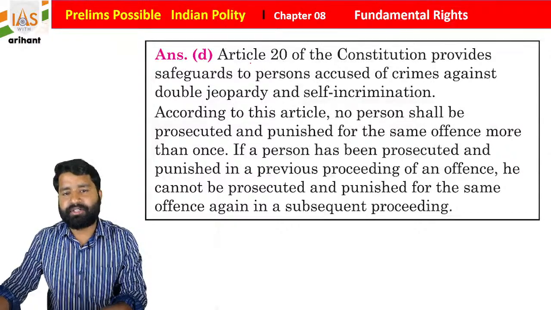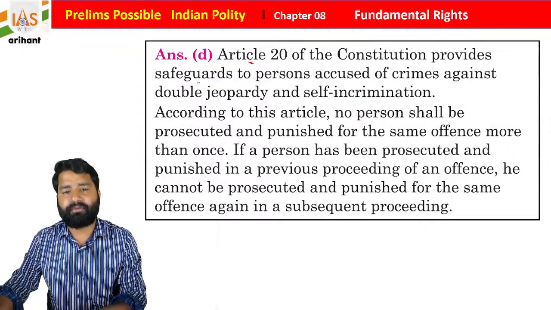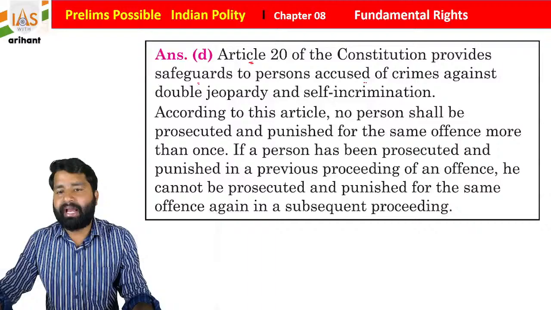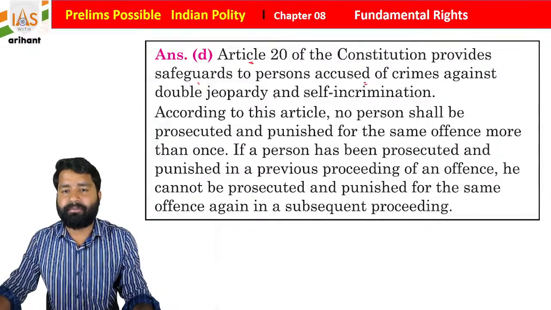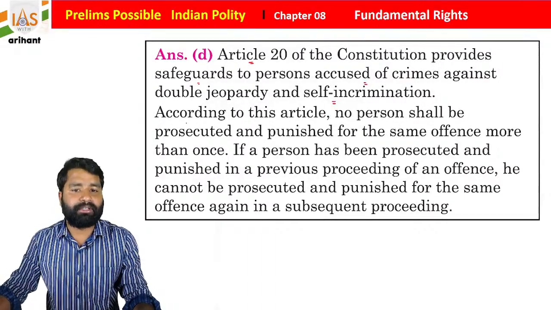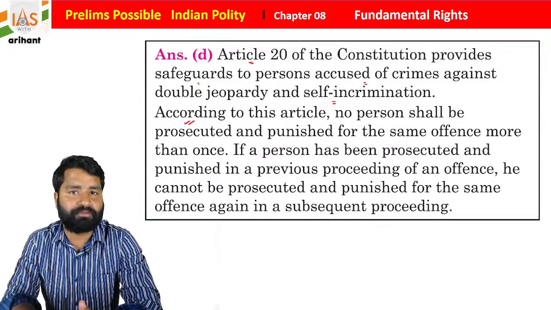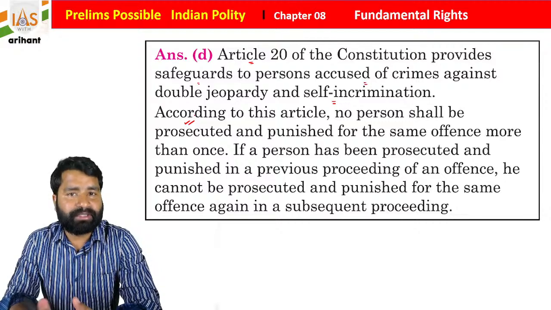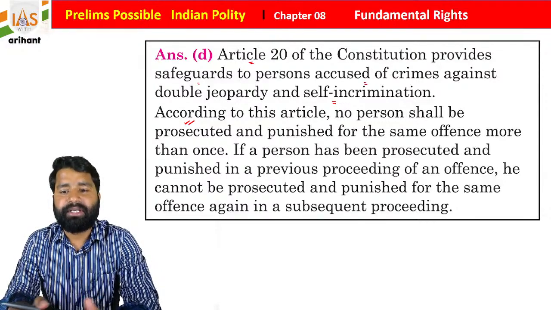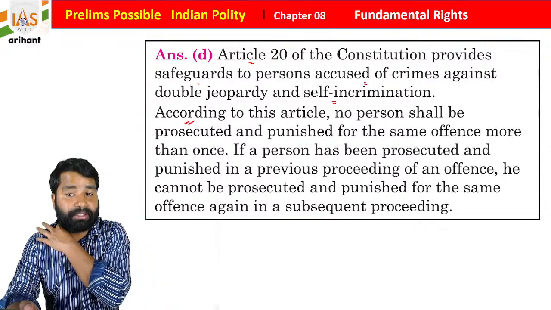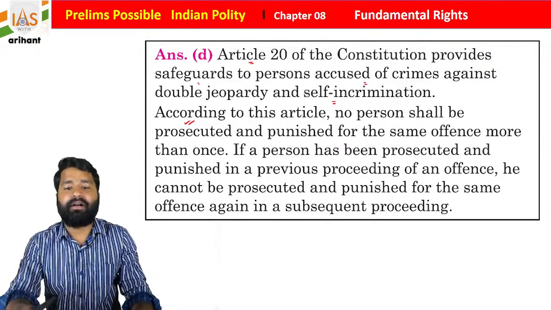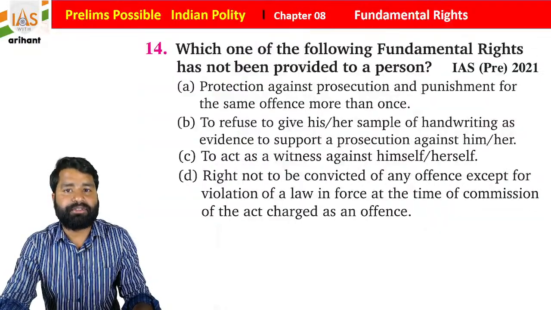And here is the explanation. Article 20 of the Indian Constitution provides safeguard to the person accused of crime against double jeopardy and self-incrimination. According to this article, no person shall be prosecuted or punished for the same offence more than once. If a person has been prosecuted and punished in a proceeding for an offence, he cannot be prosecuted and punished for the same offence again in a subsequent proceeding, students.